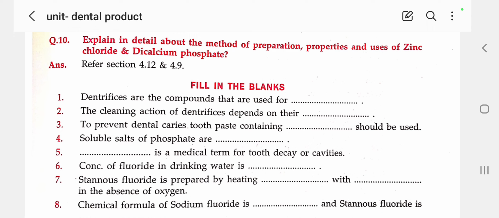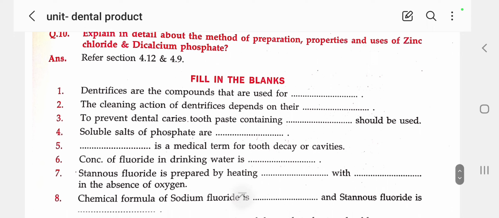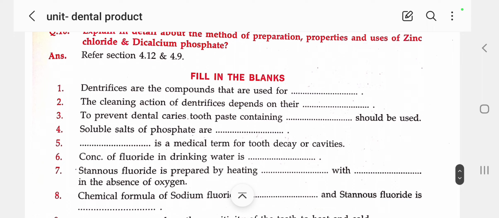Next, to prevent dental caries, a toothpaste containing sodium fluoride should be used. Why? Because sodium fluoride acts as a preventive against dental caries.